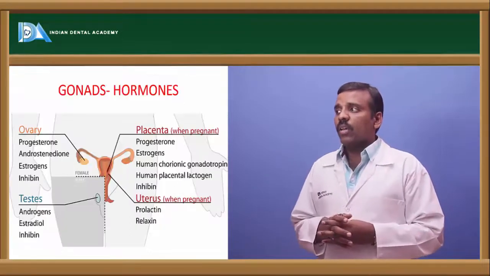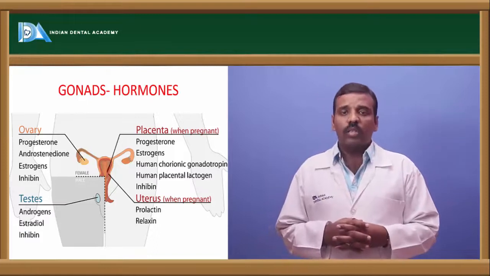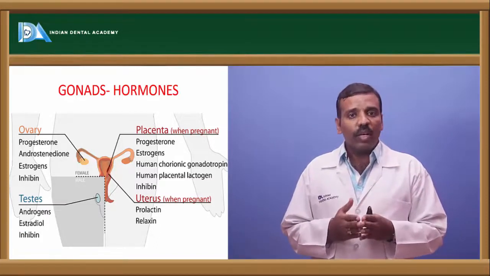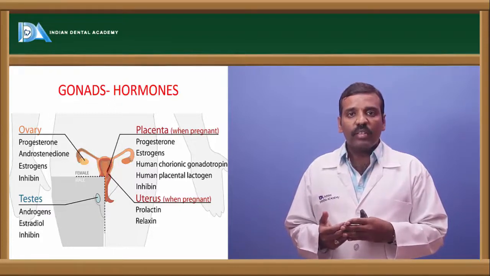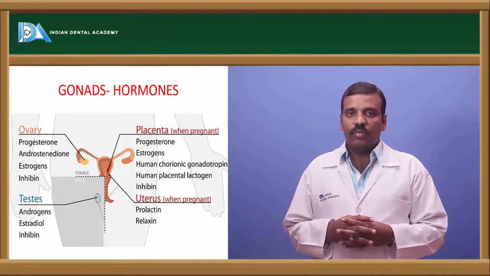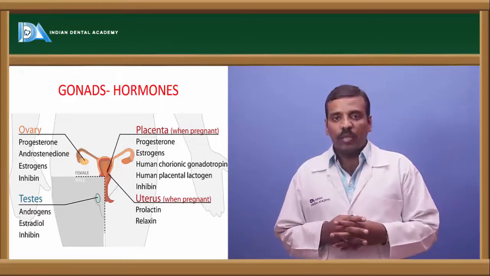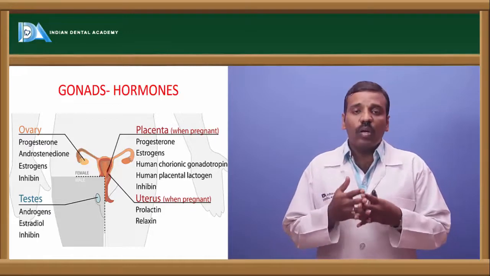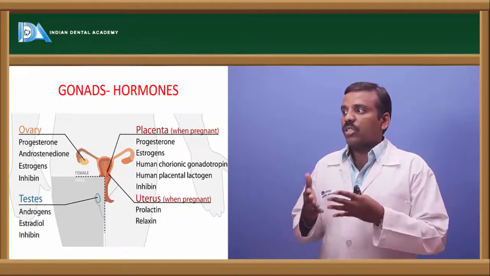Next are the gonad hormones, in the male and female types. The ovary secretes the female type of hormones, and the testis secretes the male type. First, the ovary: progesterone, estrogen, angiotensin, and inhibin.